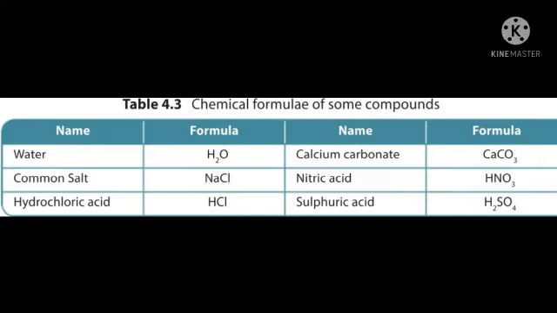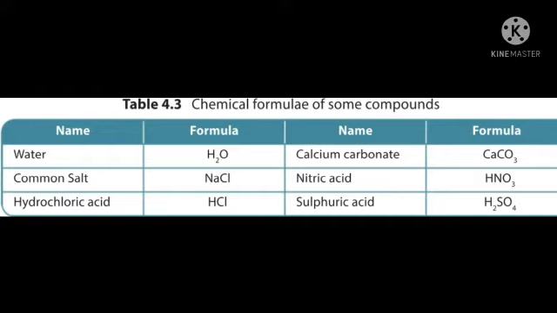CaCO3. Next, nitric acid. What are the three elements present in nitric acid? The first letter is H, so hydrogen. N means nitrogen. O means oxygen. Three elements are there. So what's the compound formula for that? HNO3. Hydrochloric acid means HCl. Nitric acid means HNO3.